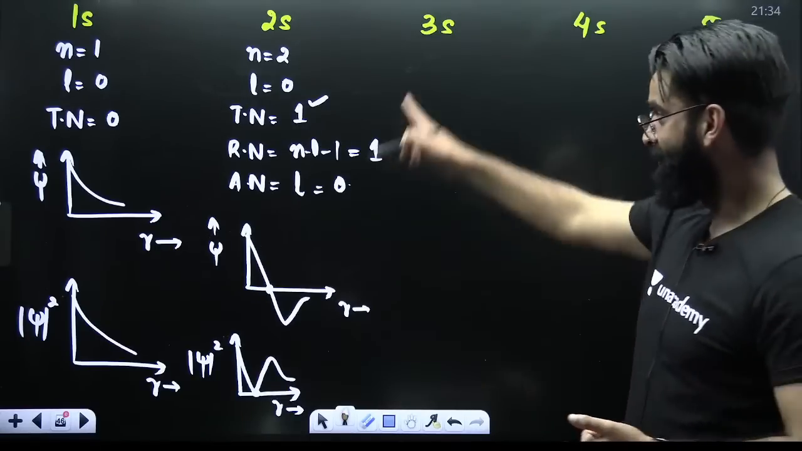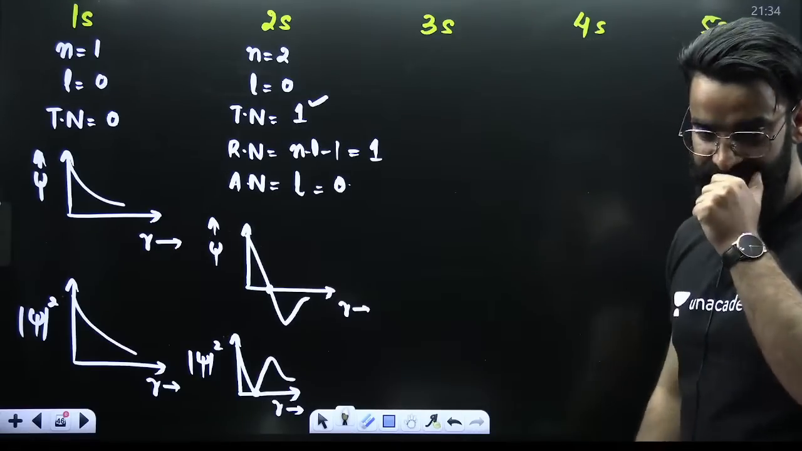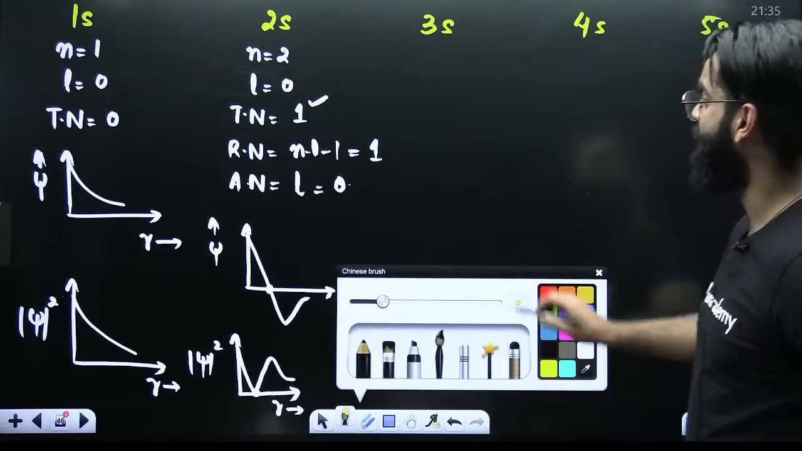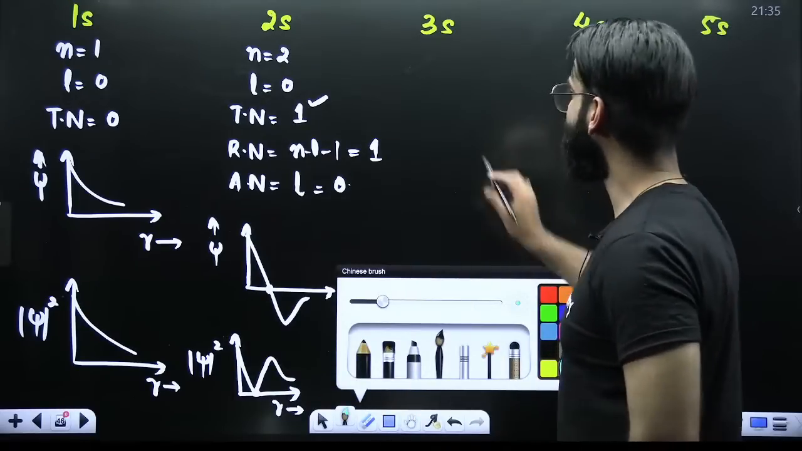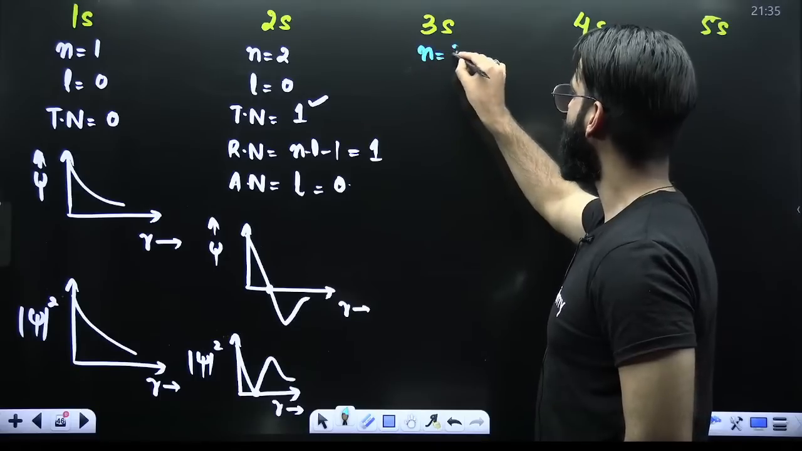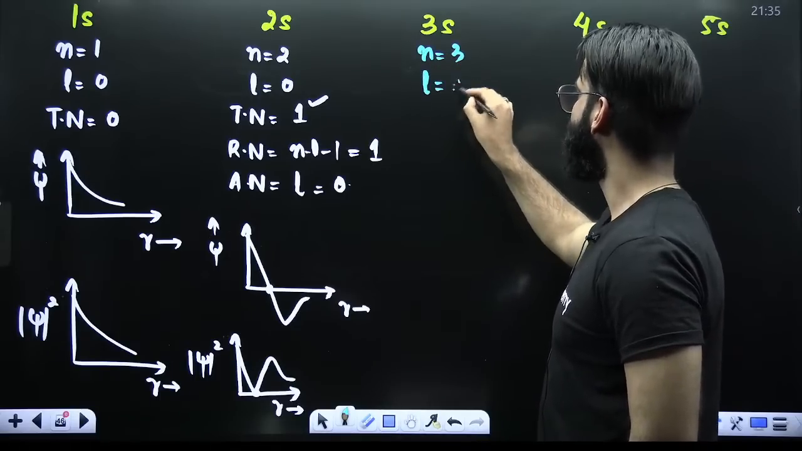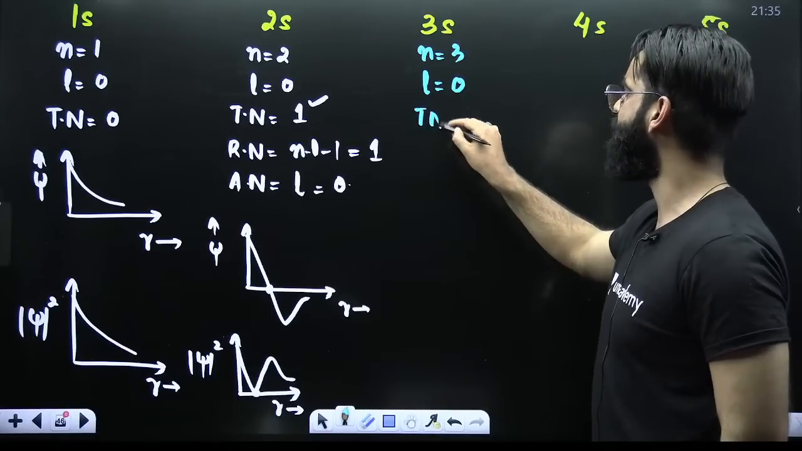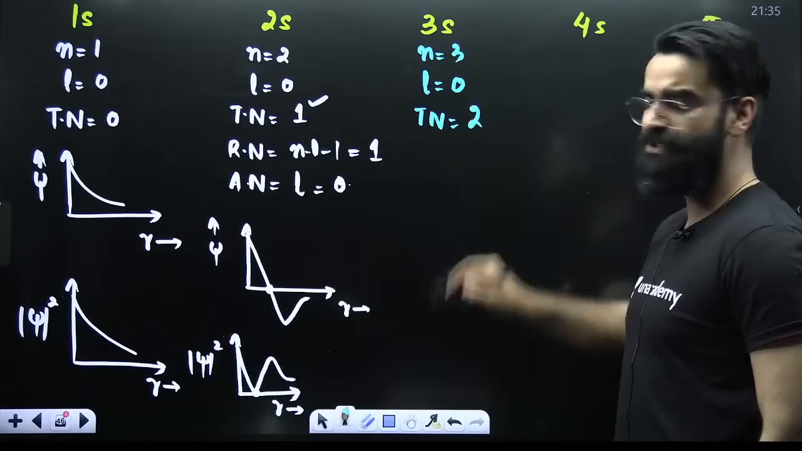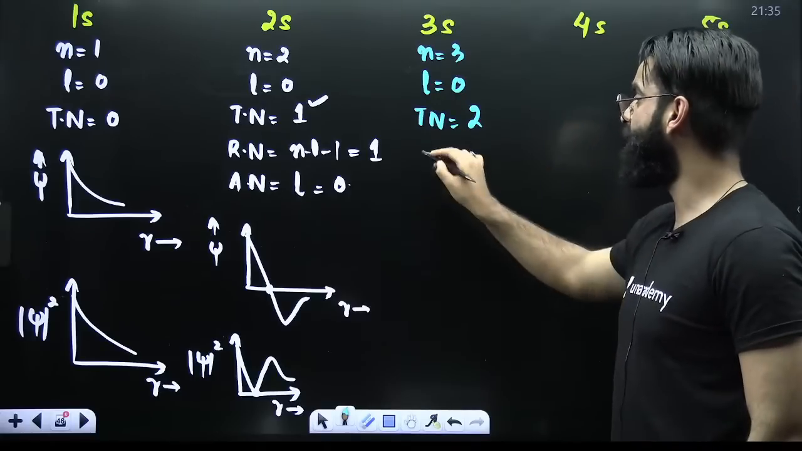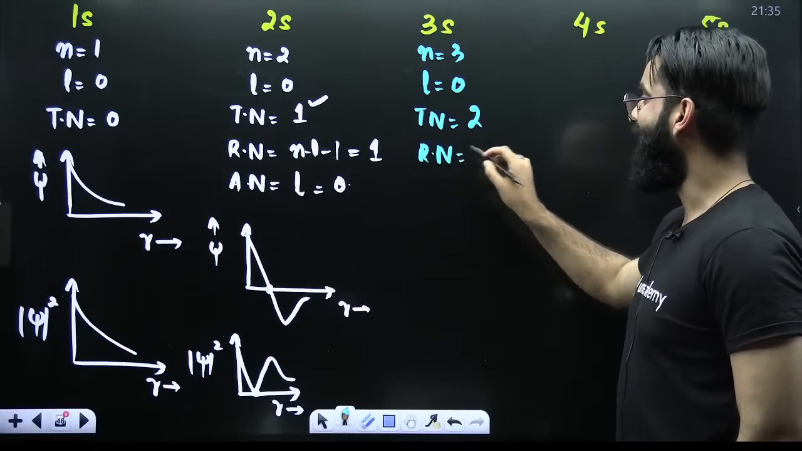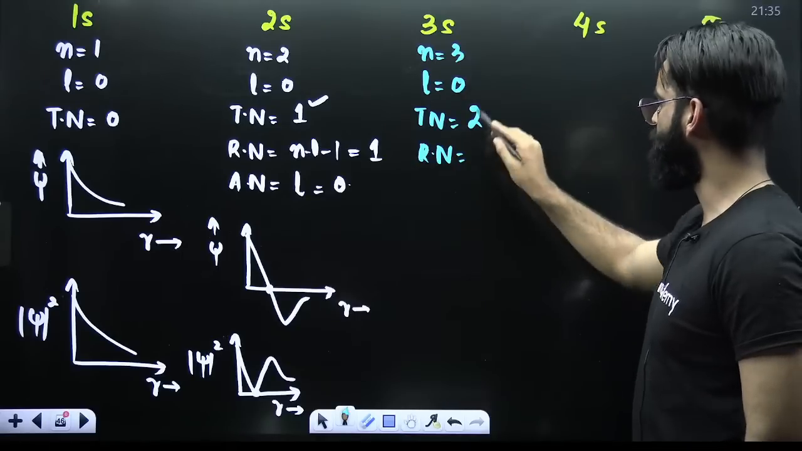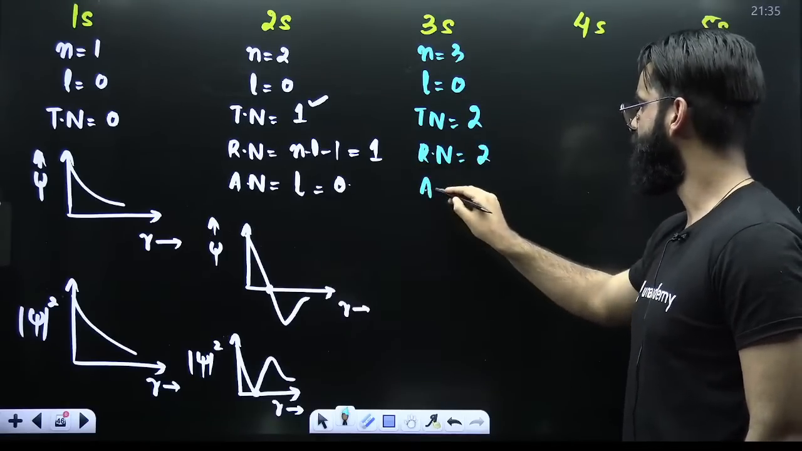All right? Chalo. In case of your 3S, first of all, tell me one thing. What is the n value here? N value here is 3. What is the L value for S? That's 0. How many total number of nodes are there? N minus 1, 3 minus 1, that's 2. And both these nodes would be radial nodes, N minus L minus 1. So both these nodes are radial nodes. So there is no angular node here.